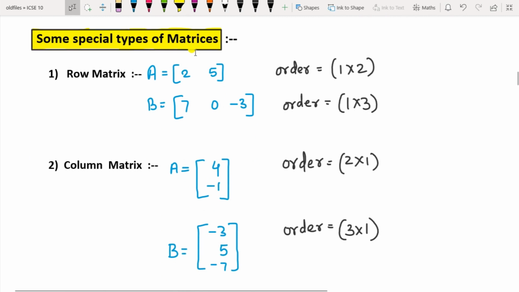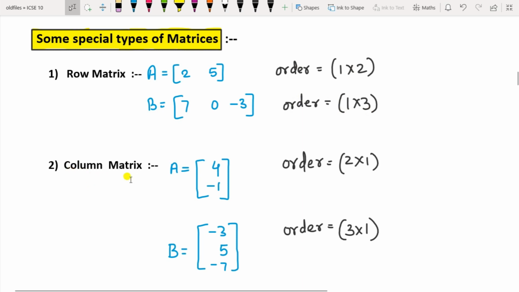Now there are special types of matrices. First, the row matrix: a matrix which has a single row. You can see here a single row but 2 columns, so the order will be 1 by 2. And this matrix B has a single row but 3 columns, so the order will be 1 by 3.